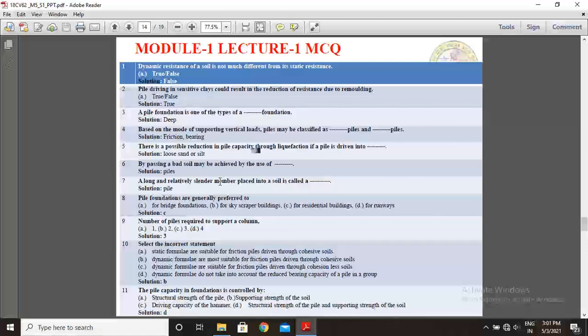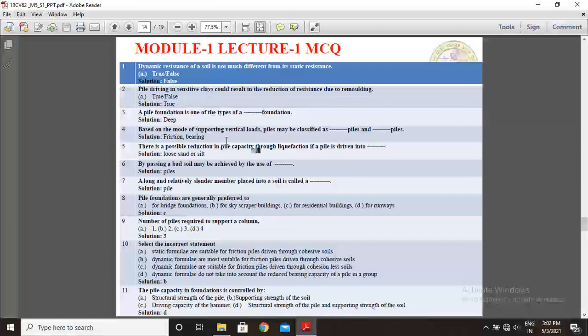So here, dynamic resistance of a soil is not much different from its static resistance. Is it true or false? So the answer is false. Second question: pile driving in sensitive clays could result in the reduction of resistance due to remolding. True or false? The answer is true. A pile foundation is one of the types of dash foundations. The answer is deep foundations.